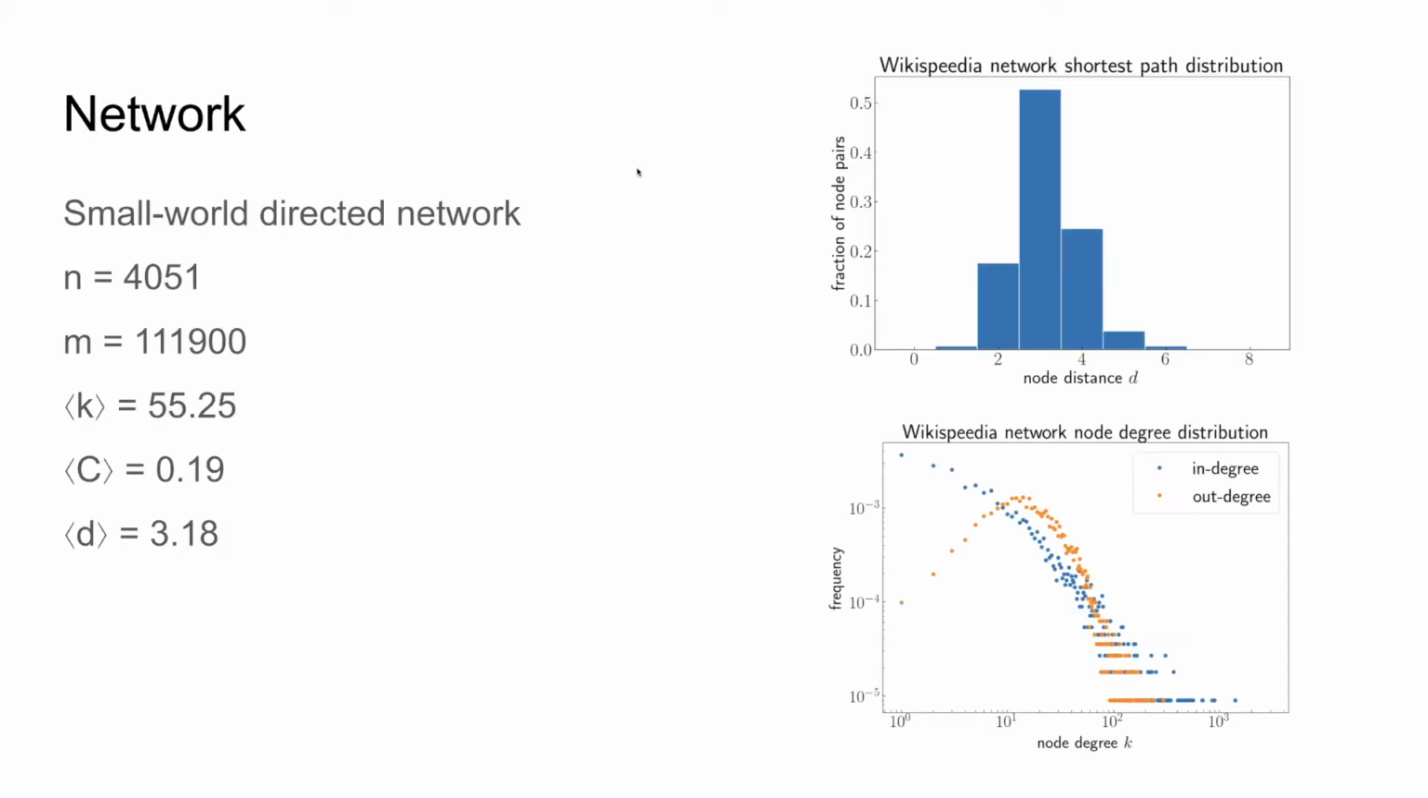well. The network is a small world-directed network with about 4,000 nodes, and it forms a strongly connected component, meaning that between every pair of articles, there is an actual path between them. And we can see that the shortest path between nodes is fairly small, with about three steps, and the clustering is also pretty high for the amount of nodes and edges.